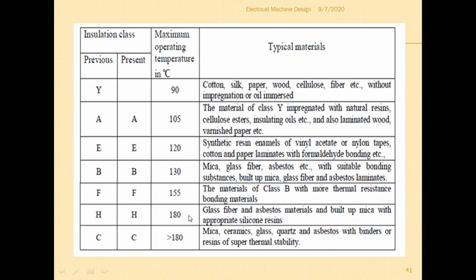Class H is 180 degrees: glass fiber and asbestos materials and built up mica with appropriate silicon resins. Class C is greater than 180 degrees: mica, ceramic, glass, quartz and asbestos with binders or resins of super thermal stability. Normally the temperature inside the machines will not go above 180 degrees centigrade, so class C insulating materials will not normally be used in the design of electrical machines. So it is used between class Y to class H, you can say.